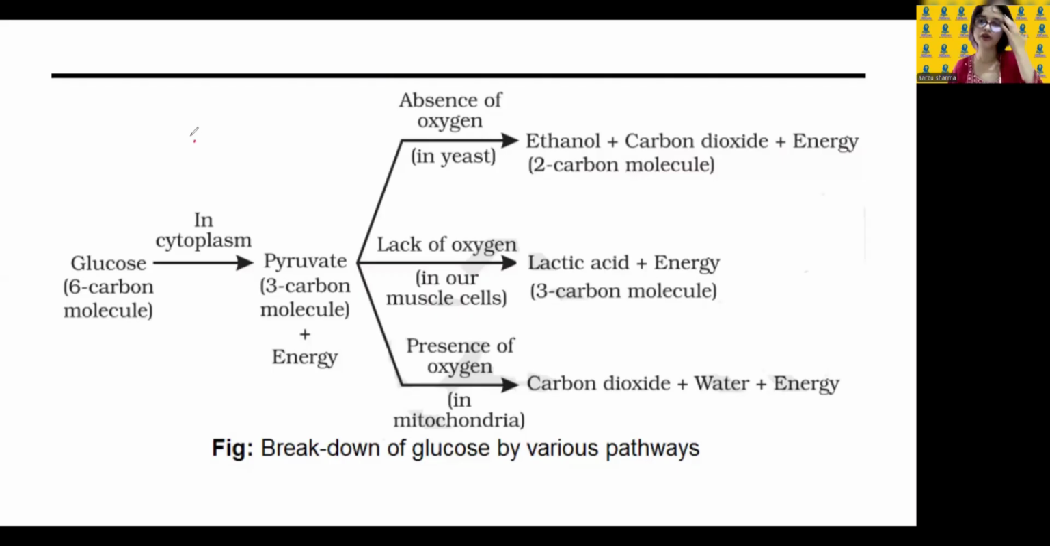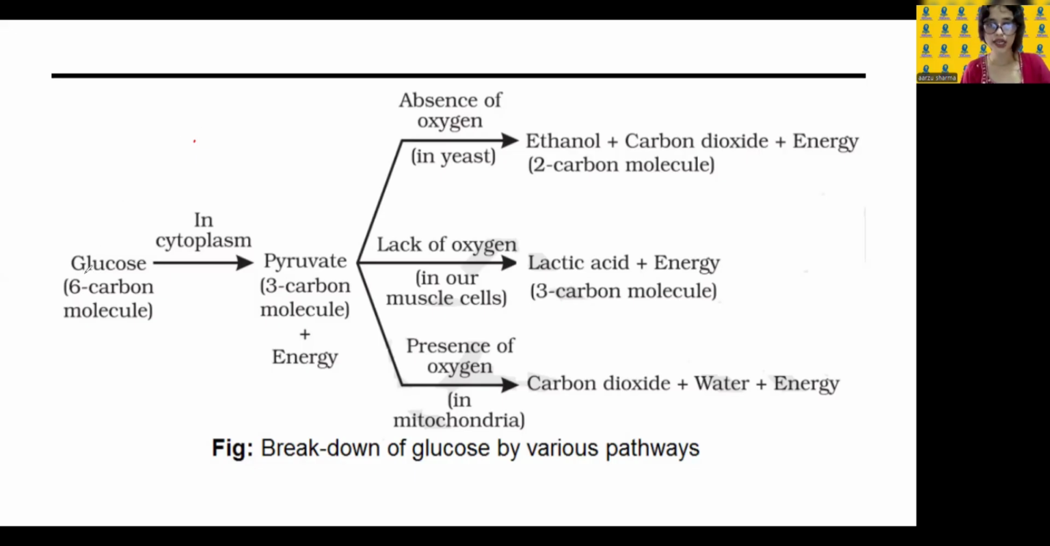Now, like I told you, there are 2 types of respiration, aerobic and anaerobic. Aerobic means that it includes oxygen, and anaerobic means that it does not include oxygen. I'll make you write it down later. But now let's look at this diagram and understand it much better.